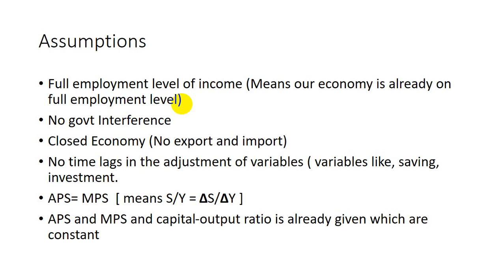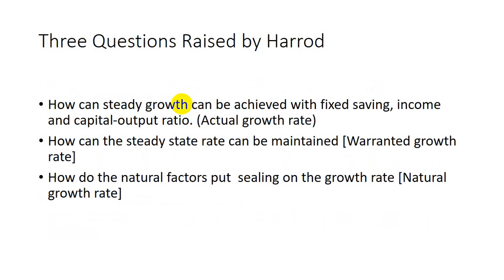After these assumptions, Harrod raised three questions in his model. What are those three questions? The first: how can a steady state be achieved with fixed saving, income, and capital output ratio?